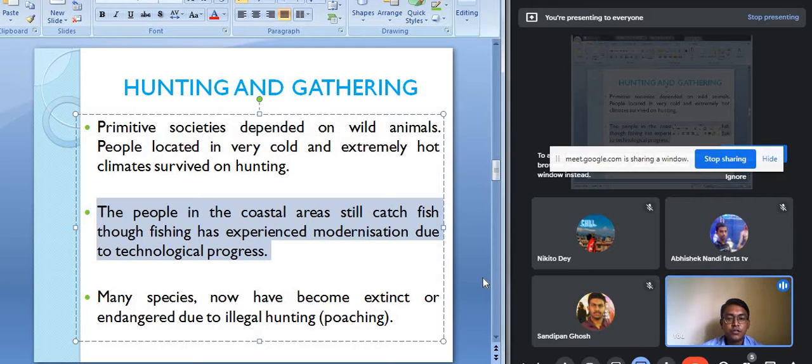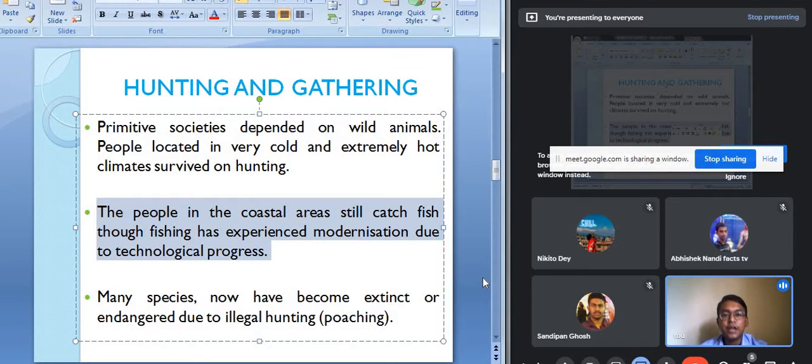The nature of fishing activity has changed, because of technological development, now fishing is being carried out with the help of modern technology. But this fishing activity was one of the oldest activities, which used to help the early human beings to earn their livelihood.